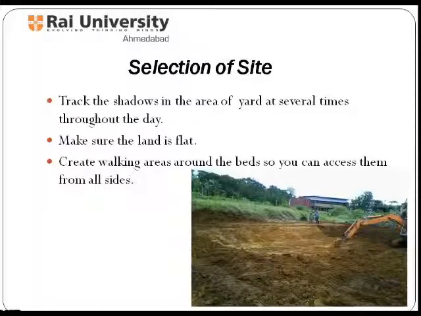Before selecting a site for vegetable production, we need to see certain things. That is, first we need to track the shadow in the area of the yard at several times throughout the day. We must look for full light nearly all day for ideal conditions. Next, we need to make sure the land is flat. A slope is possible to garden. Sloping sites provide the best protection against frost. But then we may want to consider terracing the land, and that can be a lot of work. So flat land assures proper water flow. Next, we need to create a walking area around the beds so that we can access them from all sides. These are certain things which we need to keep in mind before selecting a site for vegetable production.